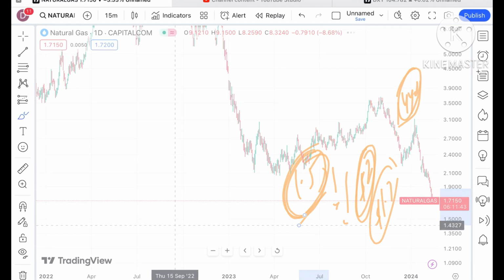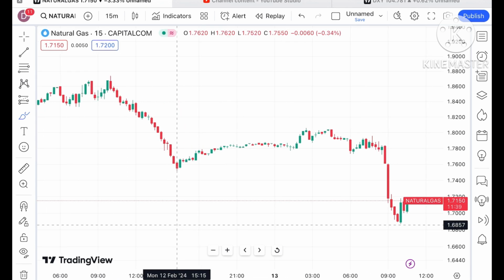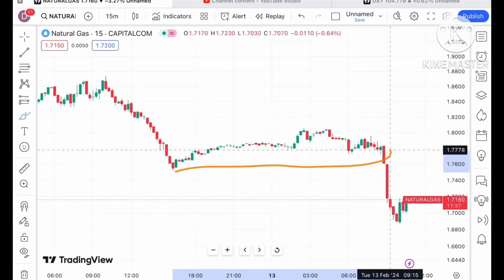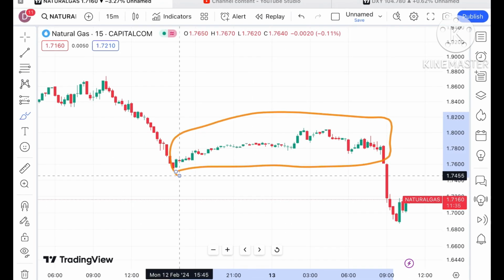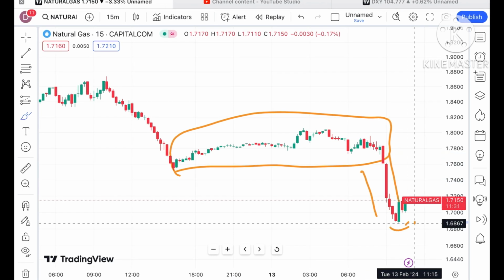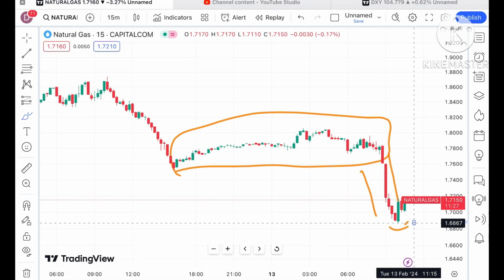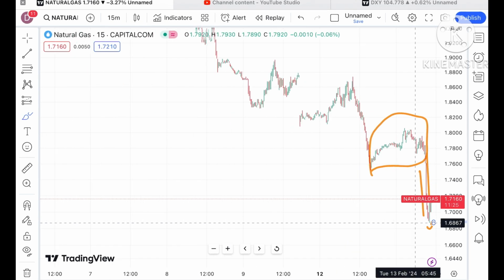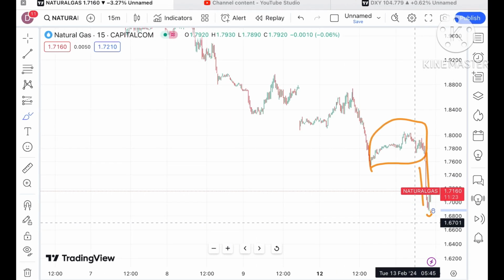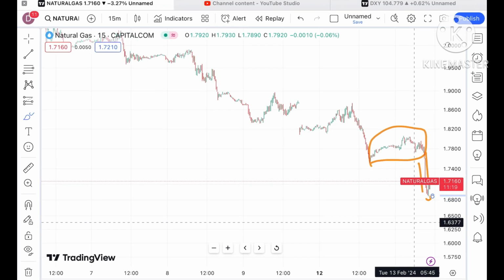Now if you look at the 15 minutes chart, I'll show you how the price has moved today, because I have already explained how the price was moving yesterday. As soon as this range broke today, we saw a sharp fall. After that it made a low of around 1.6, the $1.6867 it has made, and after that it's trying to go upside. Chances can be high that a further downfall can come in the price of natural gas.